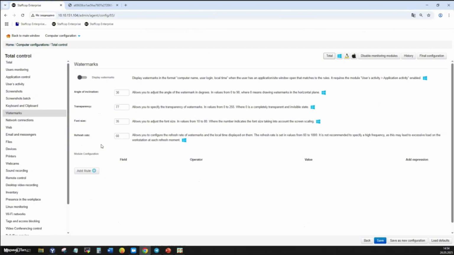Watermarks prevent data leaks through screenshots or screen photography. It shows the login, PC name, and timestamp. You can customize display conditions, position, and transparency. So here is how it looks on the user's computers.